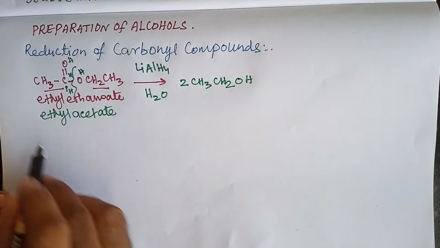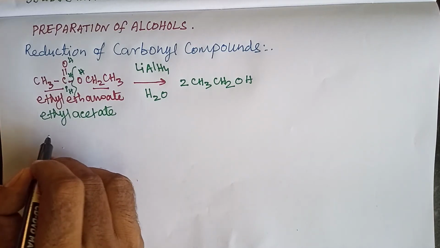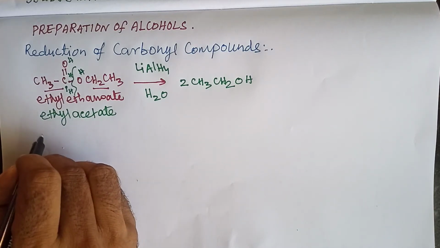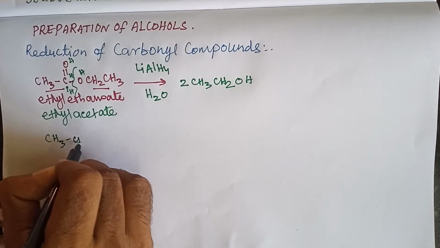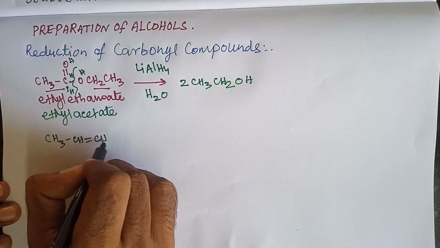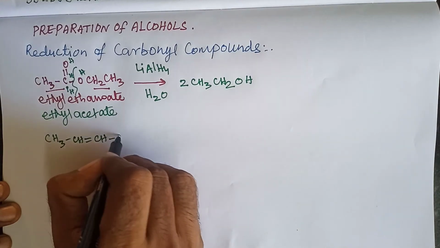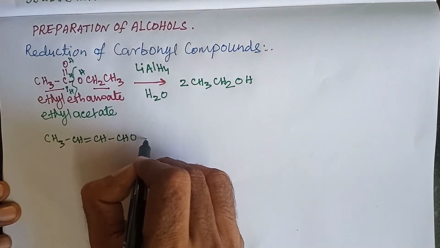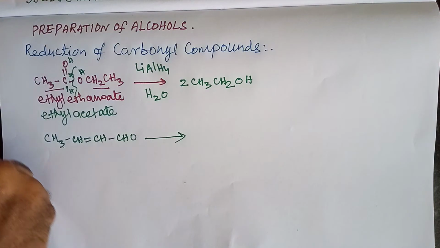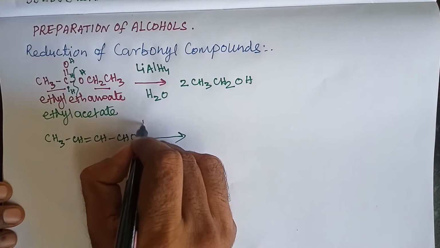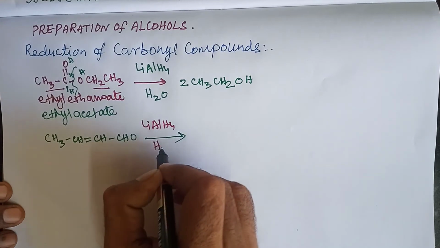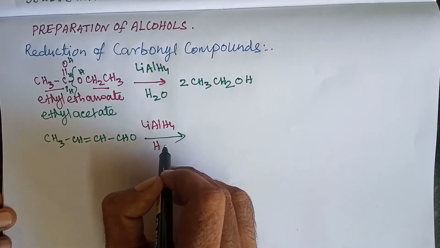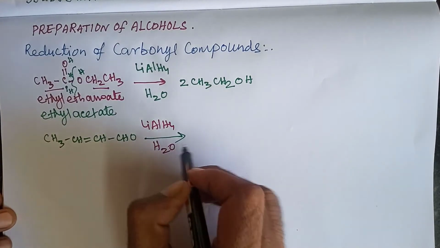Now let us take unsaturated aldehydes, for example CH3, CH double bond CH, CHO. It is reduced using lithium aluminum hydride, followed by hydrolysis.